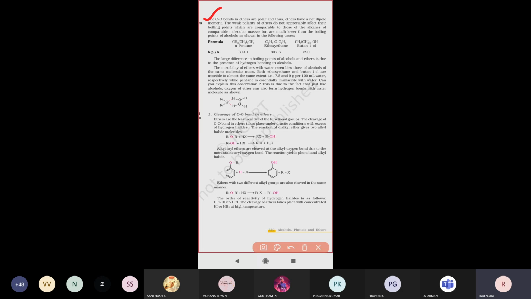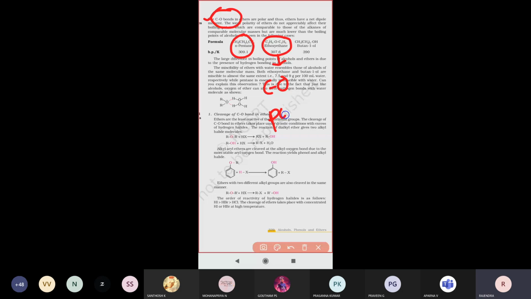If you are comparing diethyl ether and alkanes, what is happening? C-O bonds, that is carbon-oxygen bonds, are polar. Polar means one of the elements shows positive and the other shows negative, two charges like that. Because of this polarity, ethers have a net dipole moment, which will be small. It is not an appreciable effect.